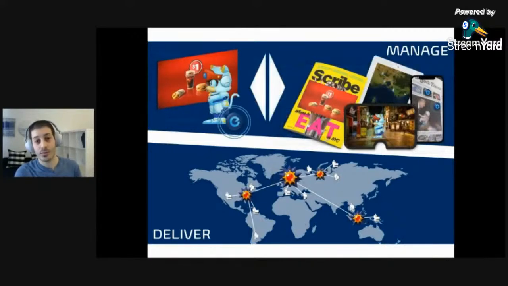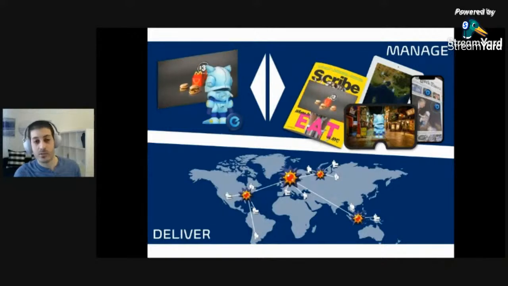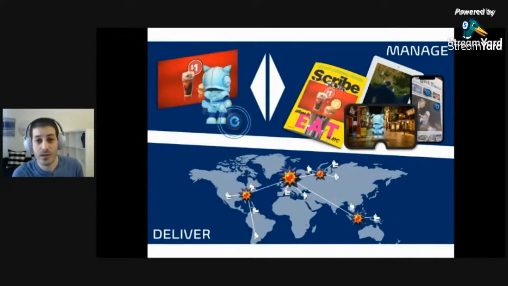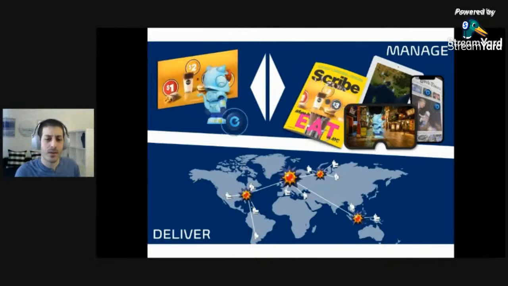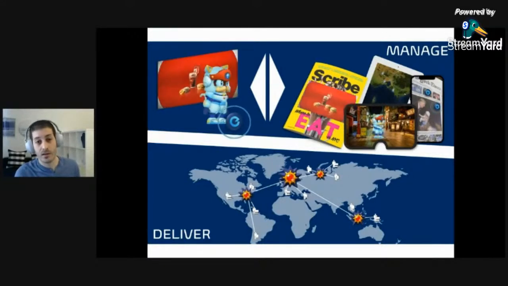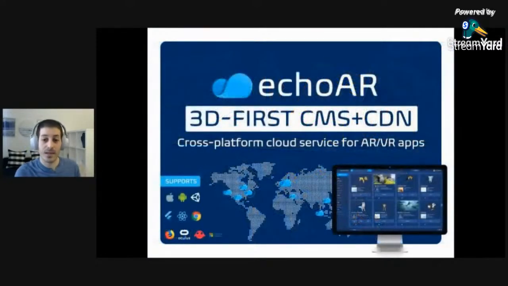And what's interesting here is this bidirectional connection between content and data, as opposed to what we have with an image, where you as a user can't move an image or a video on the website. But in 3D, you can definitely move a 3D couch across the room, and that needs to be updated on the cloud. So this is basically what we've built, this 3D-first content management system and delivery network that allows you to build applications really, really fast and easily.